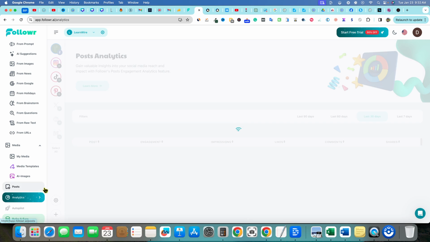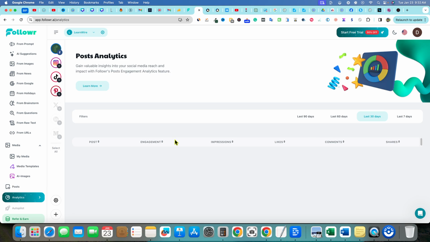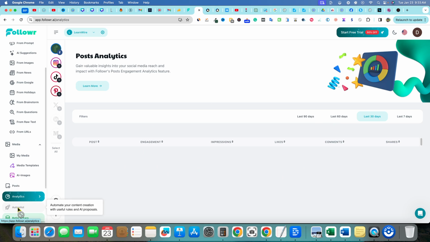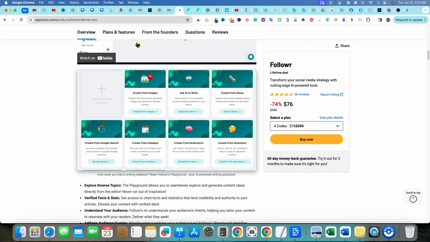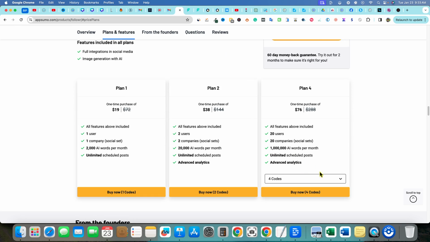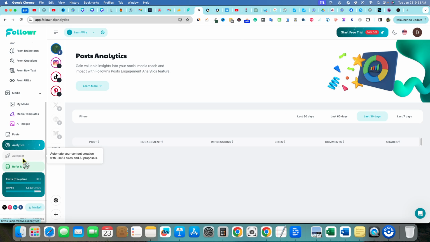And then you have an analytics bar over here where you can actually start looking. Is this going to actually capture engagement and so forth? That will be pretty cool to look at. And then there's an autopilot, automate your content creation with useful rules and AI proposals. I don't know if you get the autopilot. Do you get the autopilot in the plans and features over here? I'm going to go to 4. I'm not seeing the autopilot right there, so I'm not really sure what the autopilot feature is and if we actually get access to that.